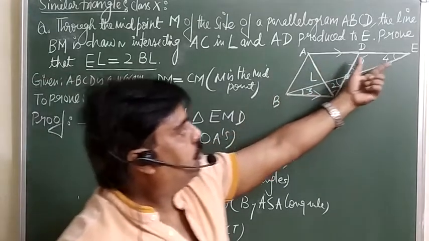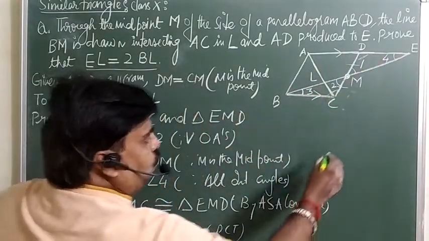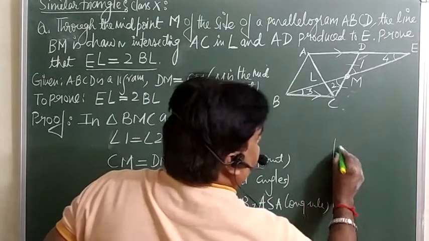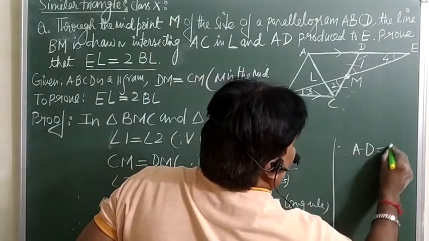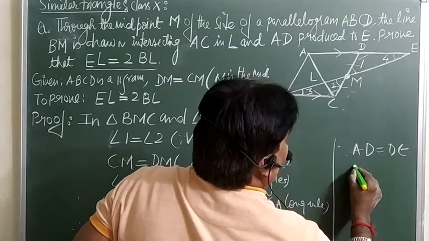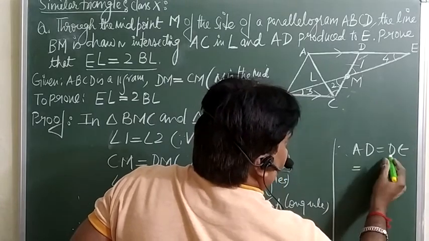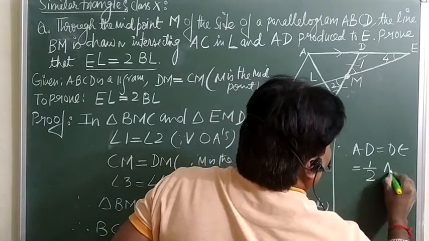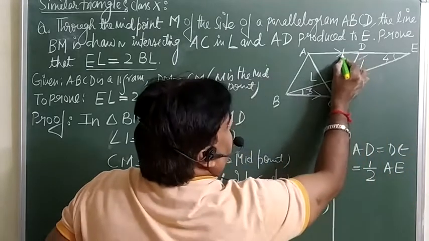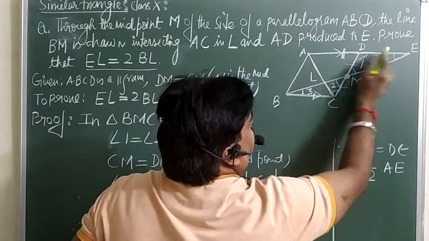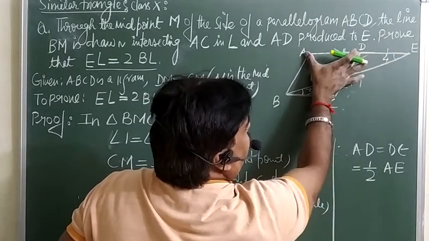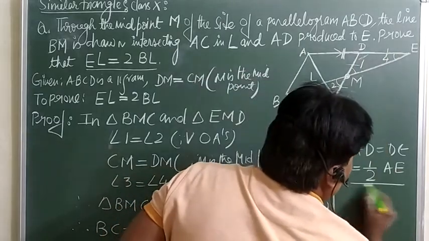One relation you will get from here only. Therefore AD is equal to DE, and this is equal to half of AE, because this is equal to this one. So half of AE will be equal to AD, or DE.